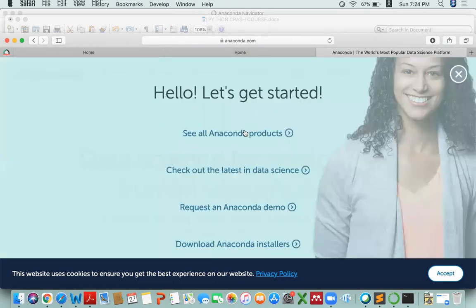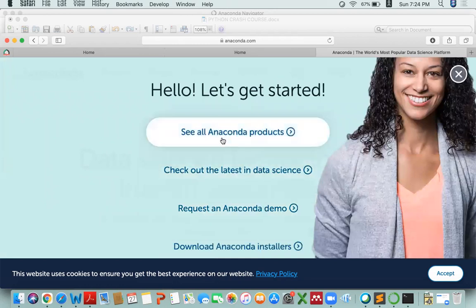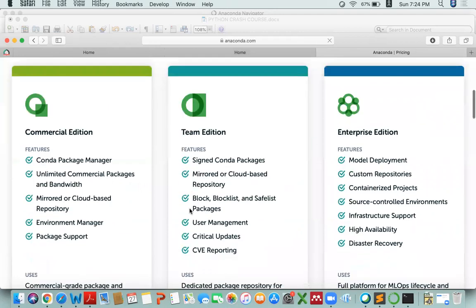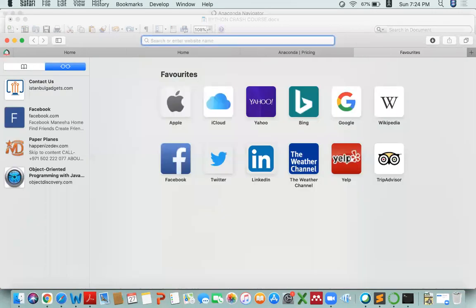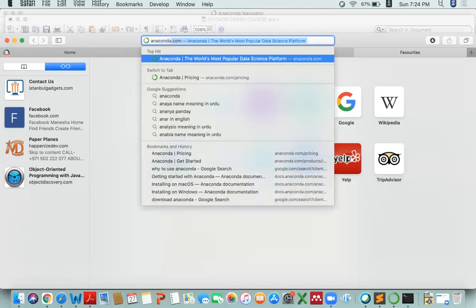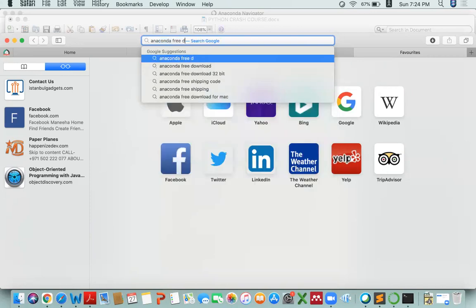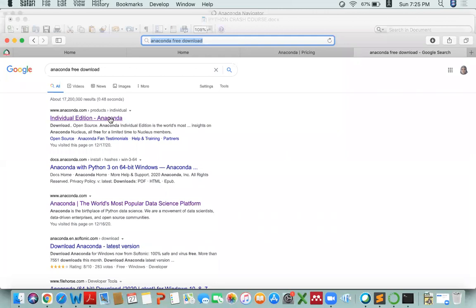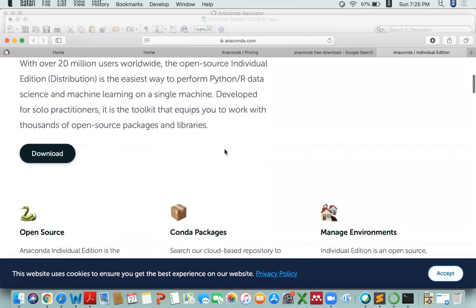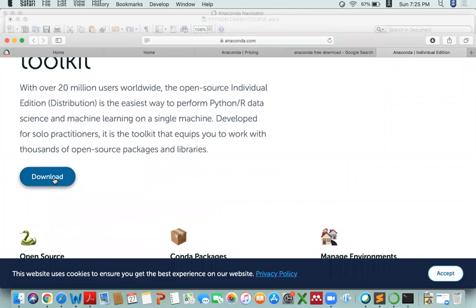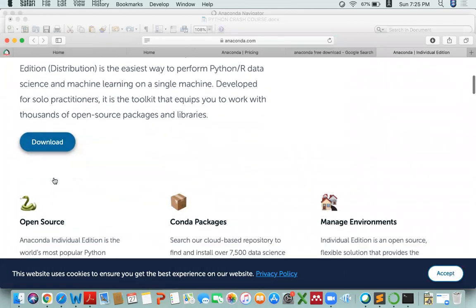If I click on get started, I would go for Anaconda products. Let me just check for Anaconda free download. Although it's free, I would still like to write individual edition. Yes, this is the link. You have to just click on download. Since I already have it installed, I will not be downloading it.